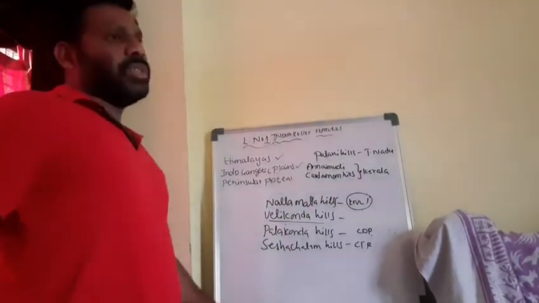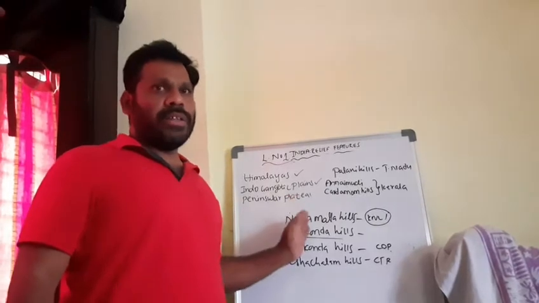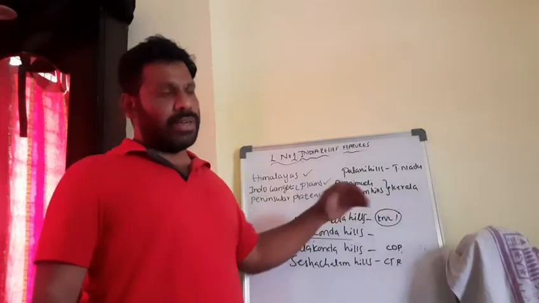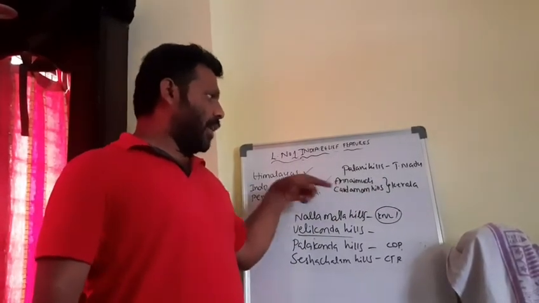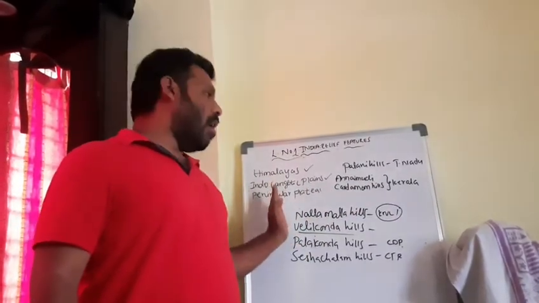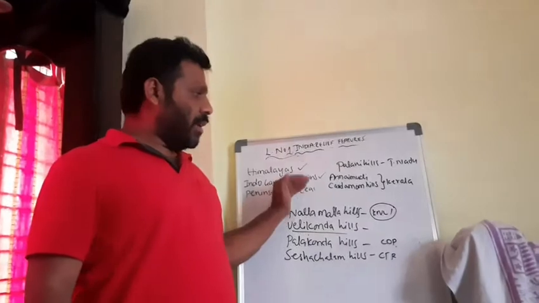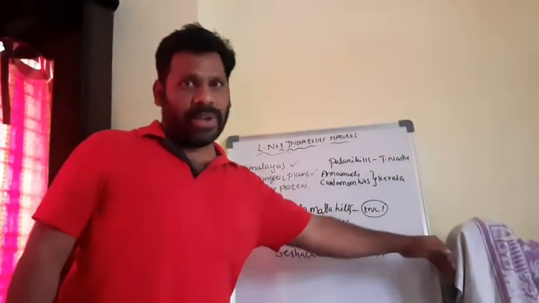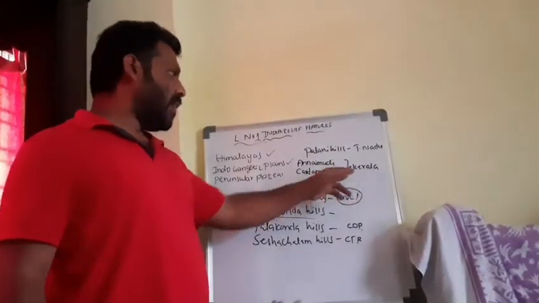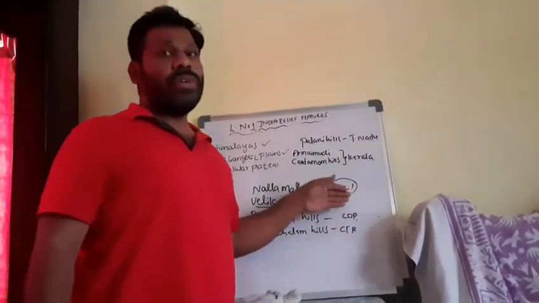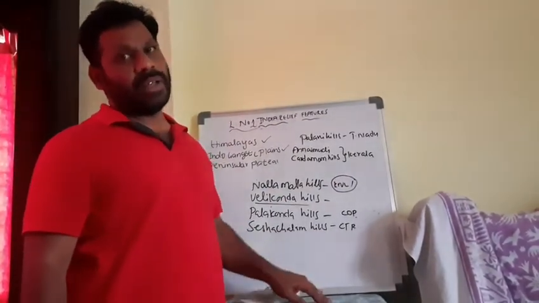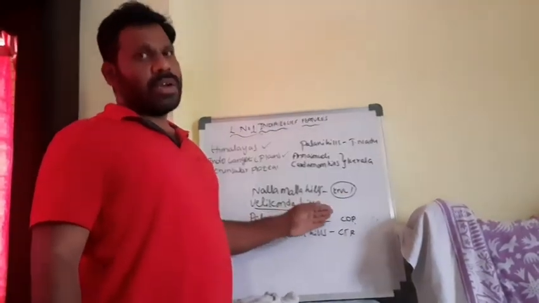Why? Because most of the rivers in our country originate in the Western Ghats only, and the Deccan Plateau is tilted to the eastern part, having some slope to the east. So all the rivers originate in the Western Ghats, flow, and join in the Bay of Bengal only. That is why in the eastern parts they form a few deltas, like Krishna Delta, Godavari Delta, Kaveri Delta. That's why the Eastern Ghats are not continuous.